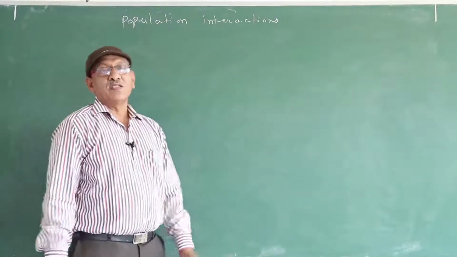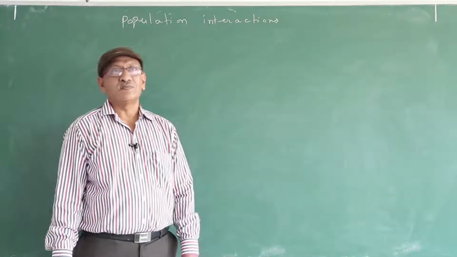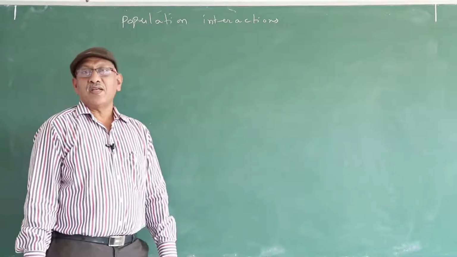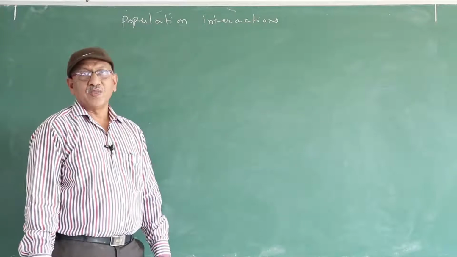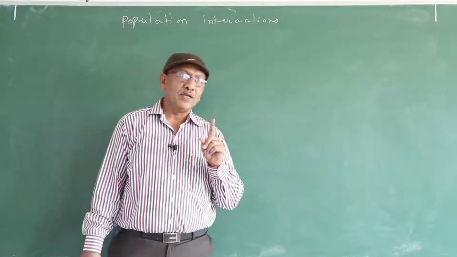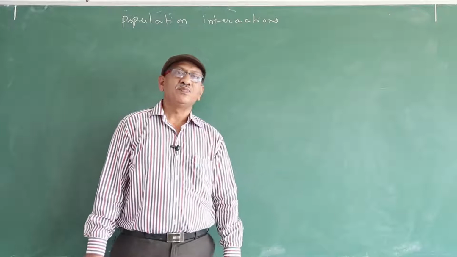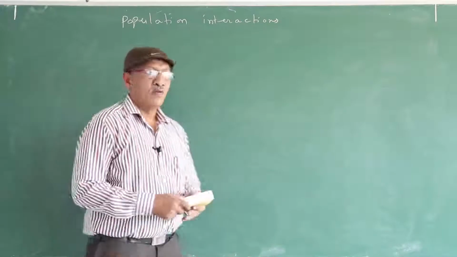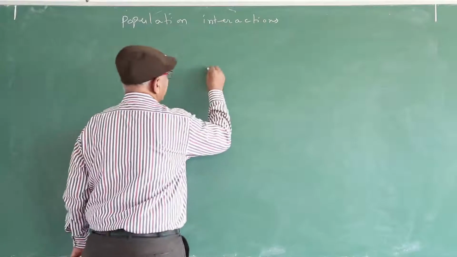Today we discuss population interactions. Can you think of any natural habitat on the earth that is inhabited by members of only one species? In the case of plants also it is not possible. For example, plant species.